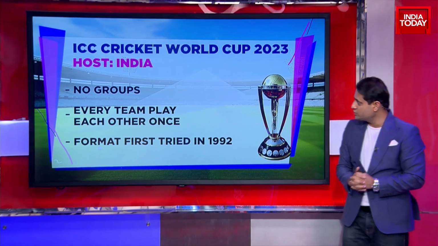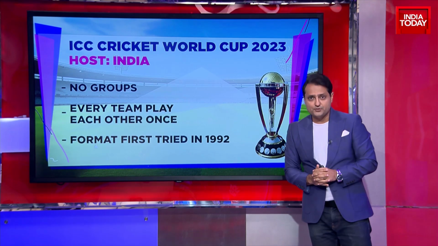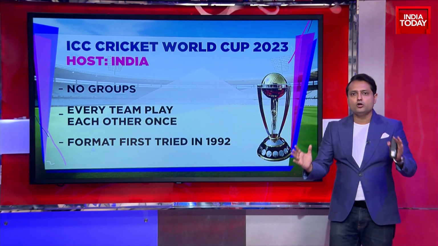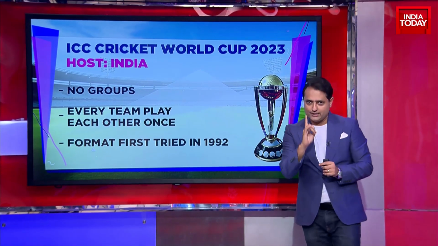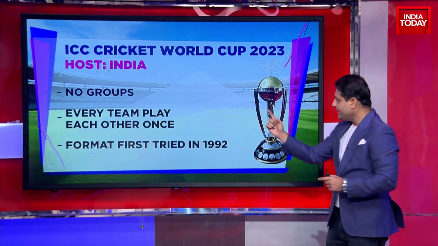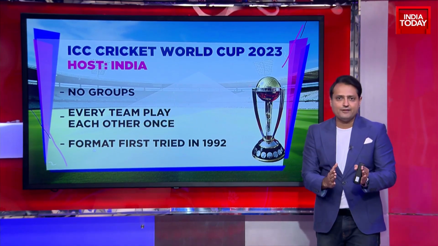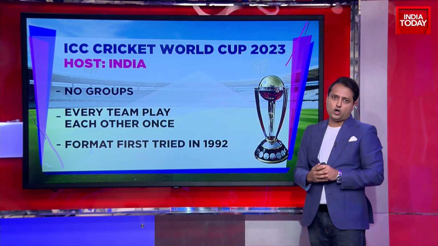So what's really interesting that you need to remember, there are no groups in this format of the World Cup. There are going to be a total of 10 teams, and every team plays each other once. So it's a round-robin sort of format, each team playing with the other. And this is a format that was arrived at by the International Cricket Council, because the earlier format came in for a lot of criticism.